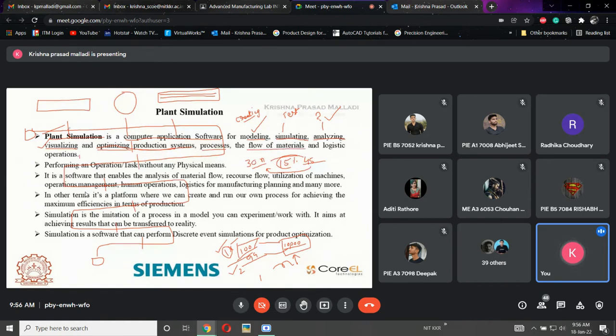So instead of moving this much, what will happen if I try to move like this? What will happen if I try to move like this? Because of this, what will happen? Previously the material was moving in this direction, because of which my time is wasted and my process flow is wasted. Material is moving unnecessarily, and there will be a lot of wastage. Now I want to optimize this. This is called flow of material or process optimization.